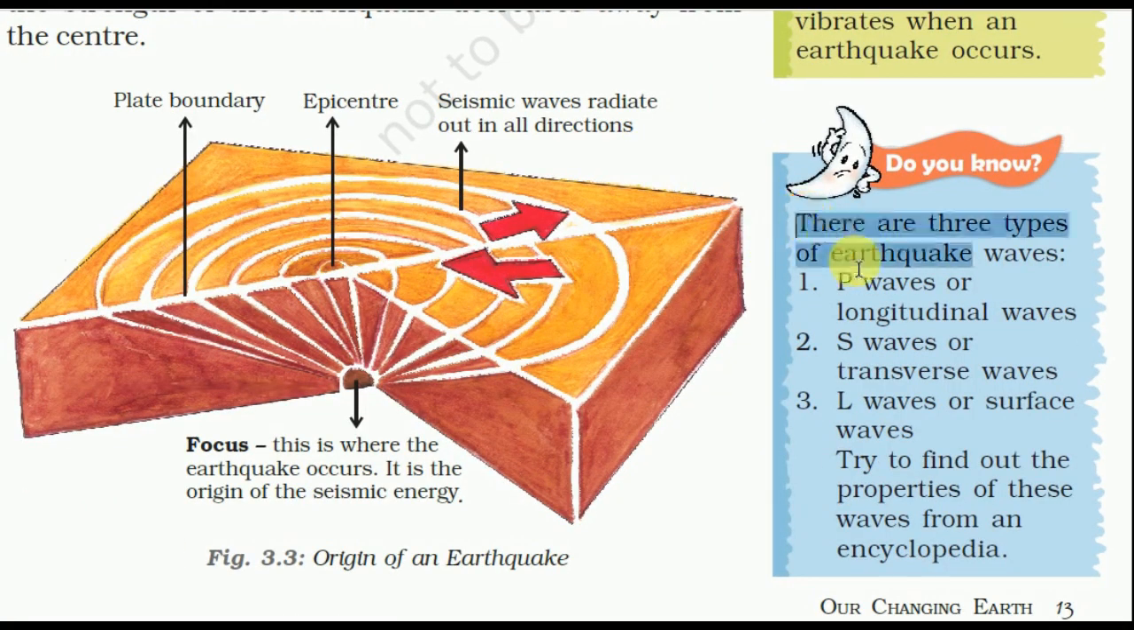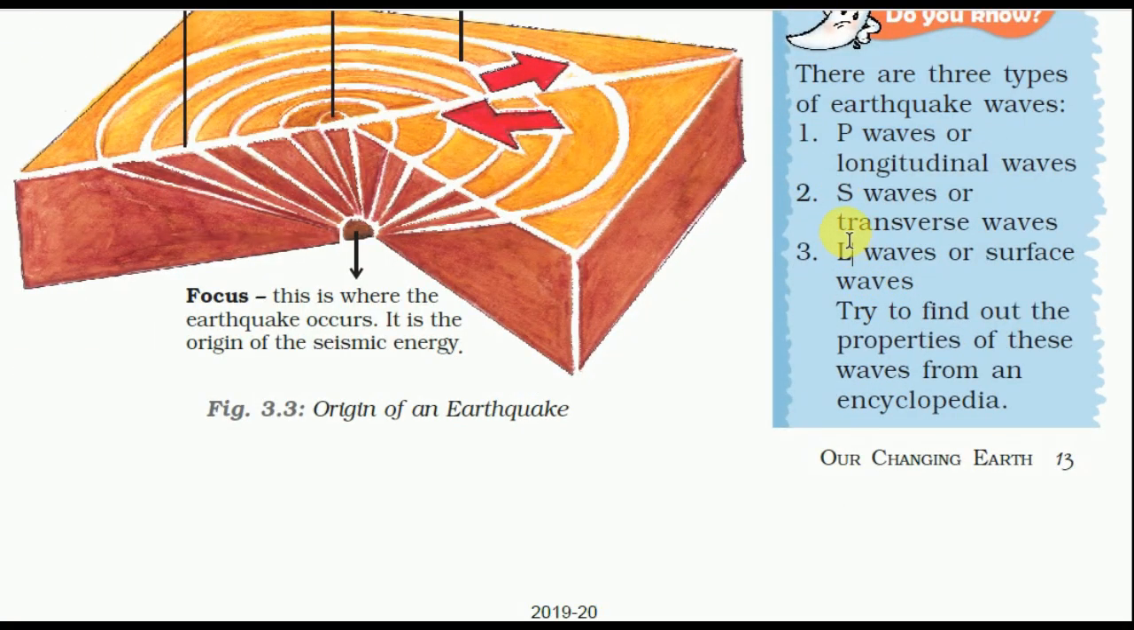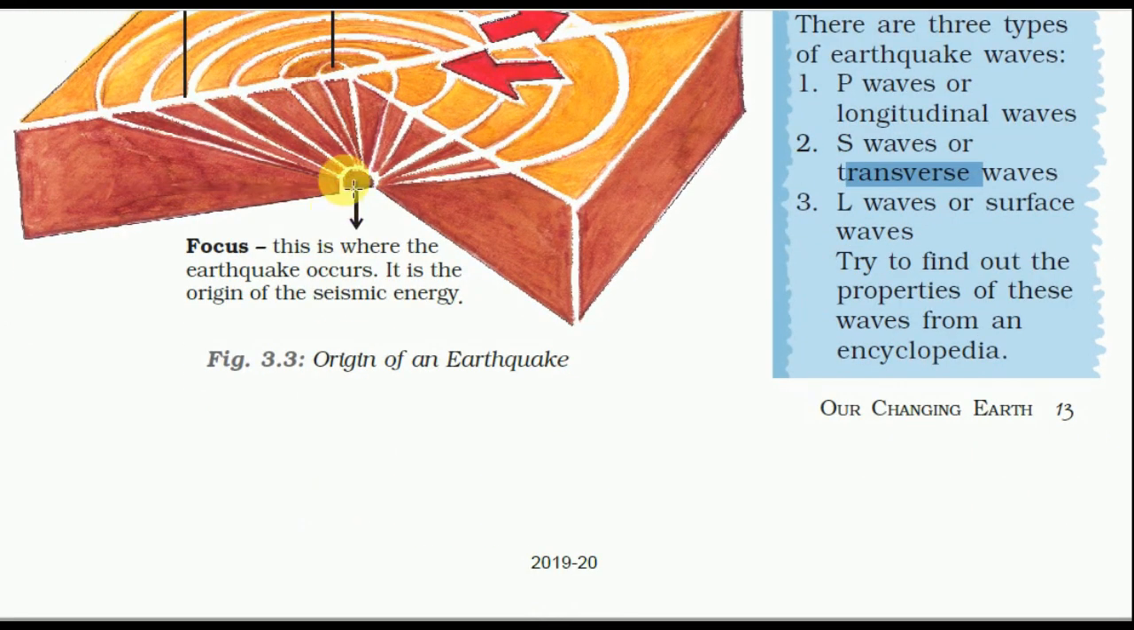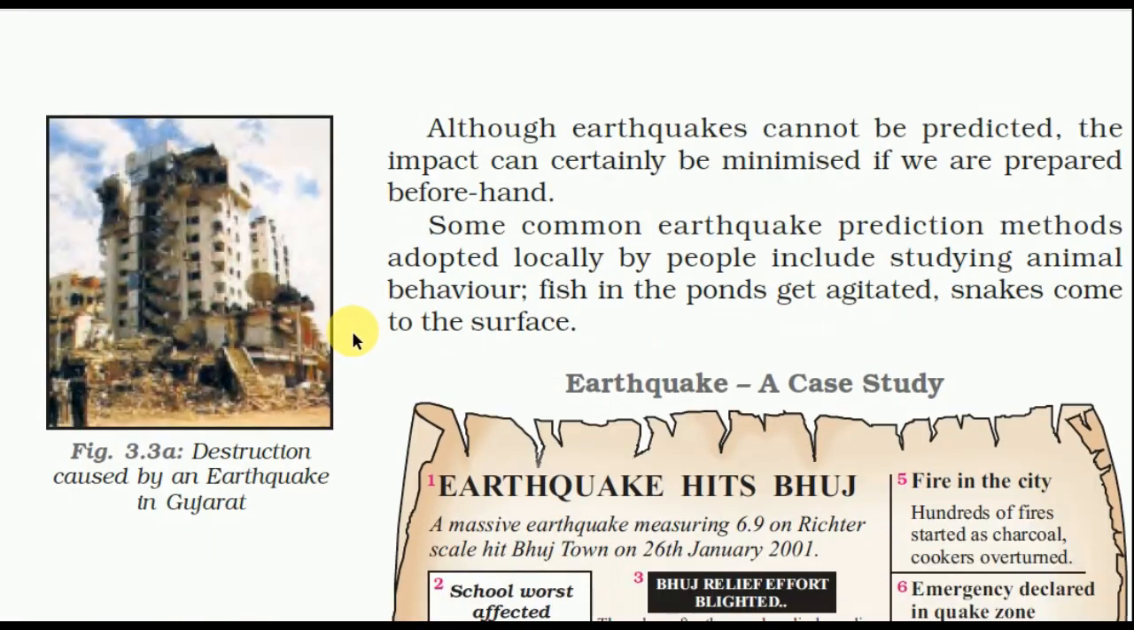So there are three types of earthquake waves: P waves or longitudinal waves, S waves or transverse waves, and L waves or surface waves. So this is the focal point and this is the epicenter, and these are seismic waves. Focus is where the earthquake occurs. It is the origin of the seismic energy.